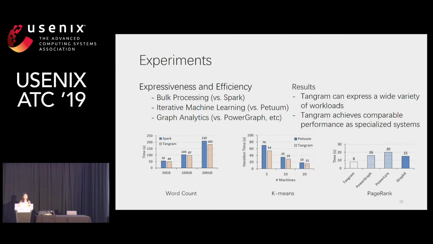We also show that Tangram has good expressiveness over different workloads, including bulk processing, iterative machine learning, and graph analytics. We compare with specialized systems respectively for each type of workload. Our results show that Tangram attains comparable execution time and scalability.